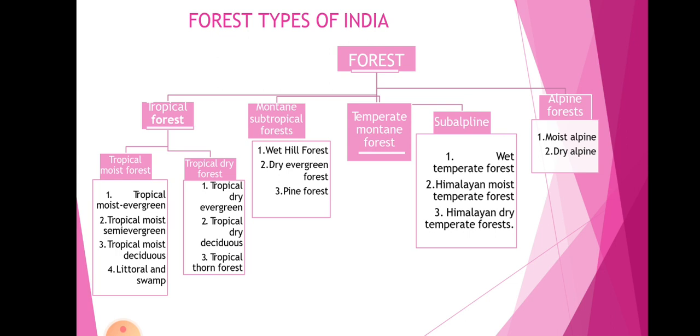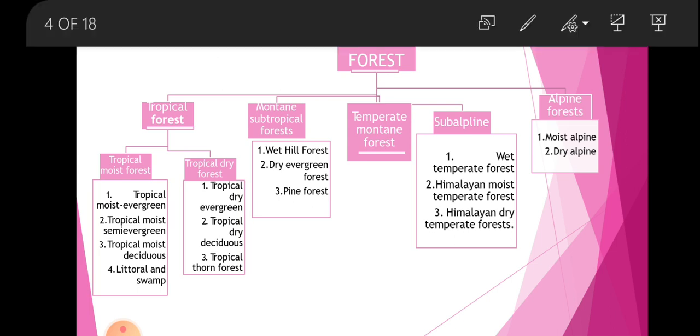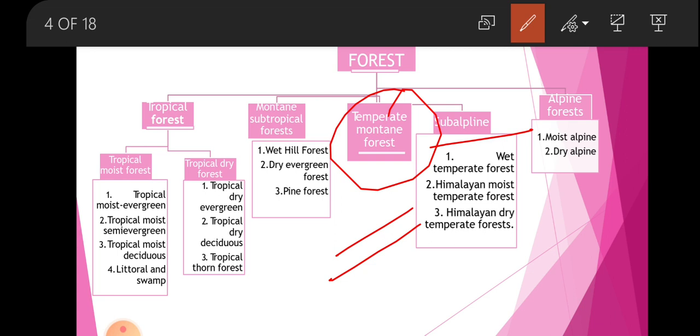Temperate mountain forest: Himalayan moist temperate forest, Himalayan dry temperate forest. So these are some kinds of forest that exist in India.